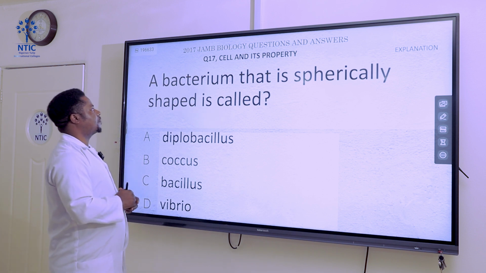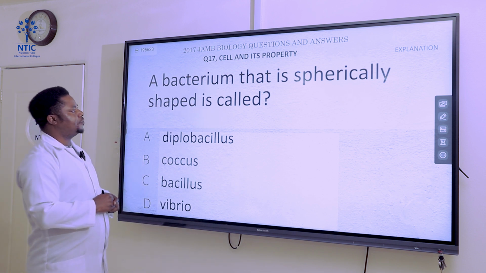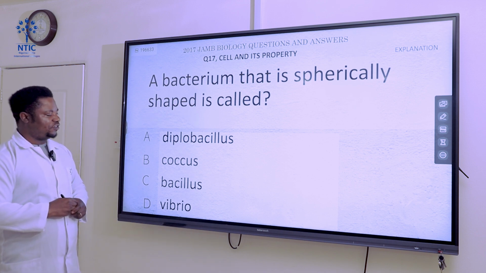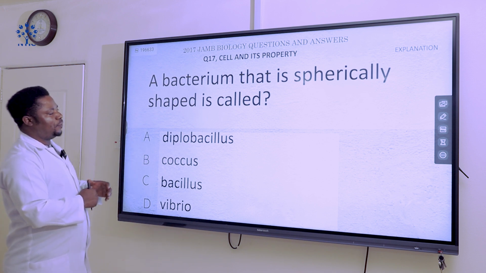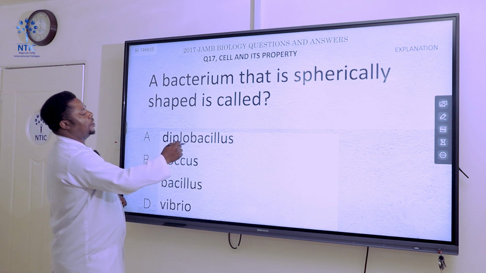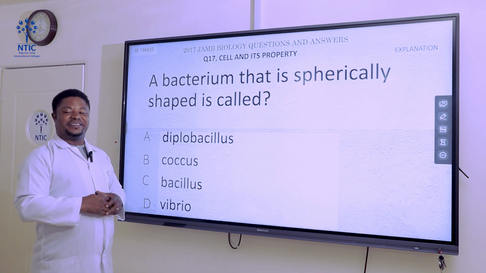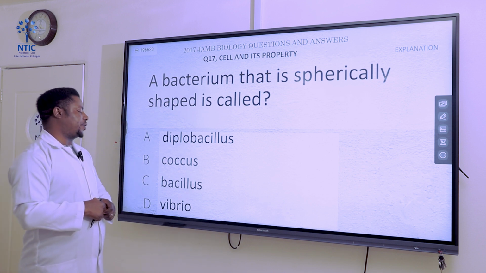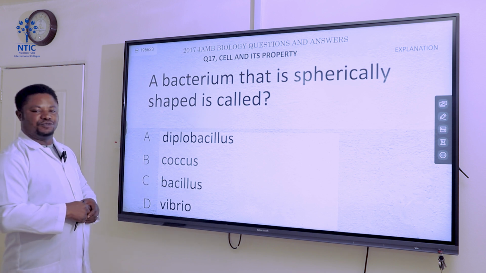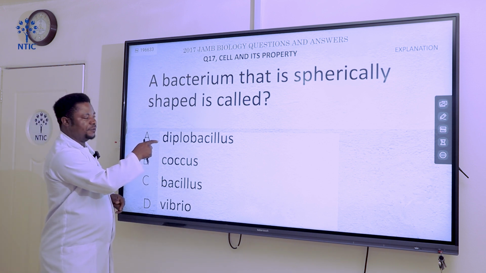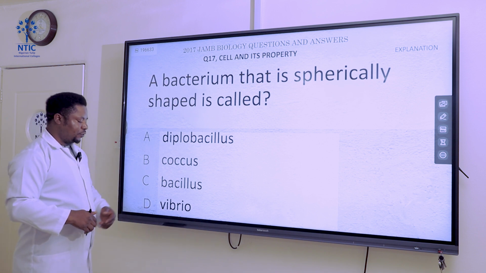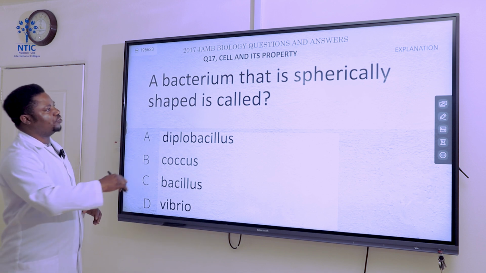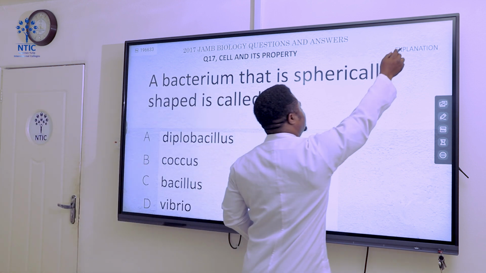Question number 17. A bacterium that is spherical shaped is called what? Now we have diplobacillus. Do not forget that bacillus is actually a bacterium that is rod shaped. Coccus is spherical shape, or round shape. Bacillus is rod shape, but in this very one, they occur in twos. Vibrio is a bacterium that has a comma shape. So the correct answer to this is actually coccus.